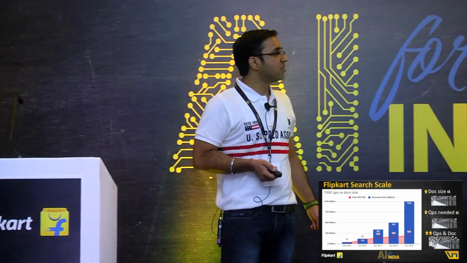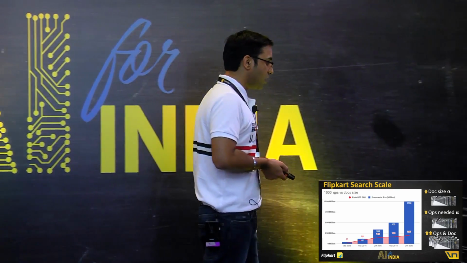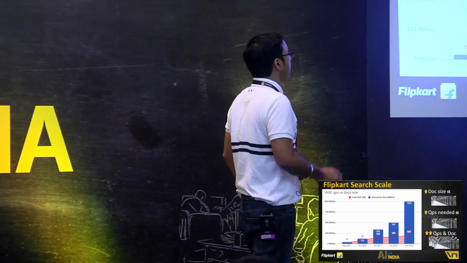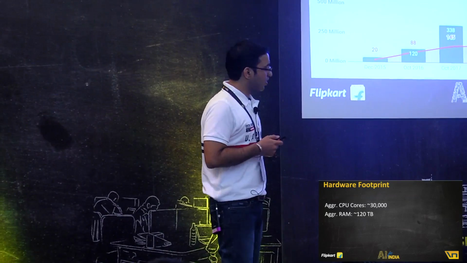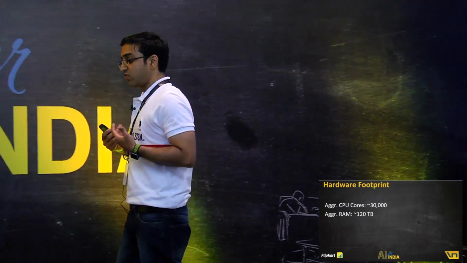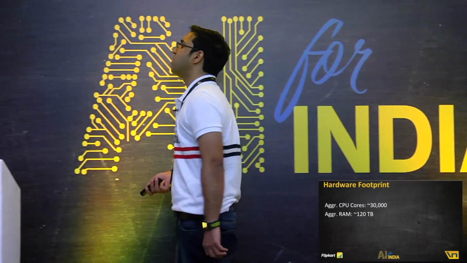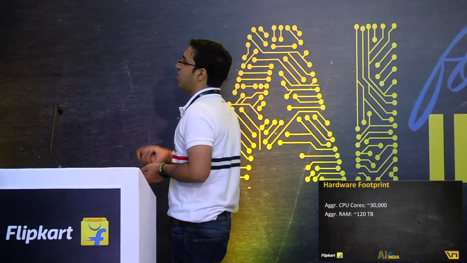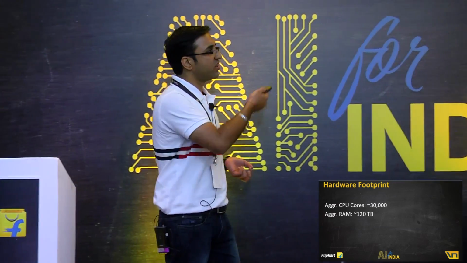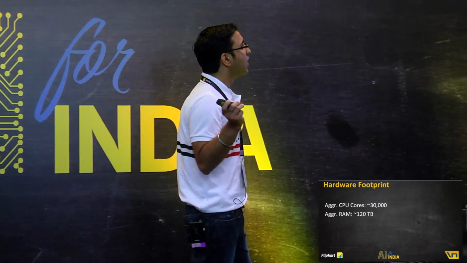The line in red is the QPS that we have supported all this while. We started with a meager 20,000 per second in 2015, and at the last BBD in 2017 we scaled to 145K per second. What is more interesting to understand is that as the scale increases, both in the selection size as documents increase, and even in QPS as more users come in, the hardware is very proportional to that. What I mean is, with the growing selection or expected QPS, we need really more hardware, and we really have to optimize compute.